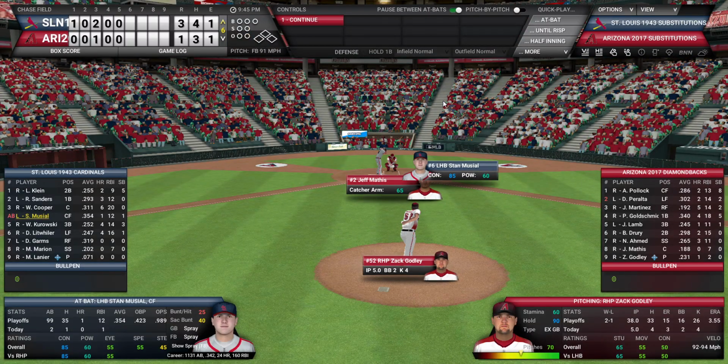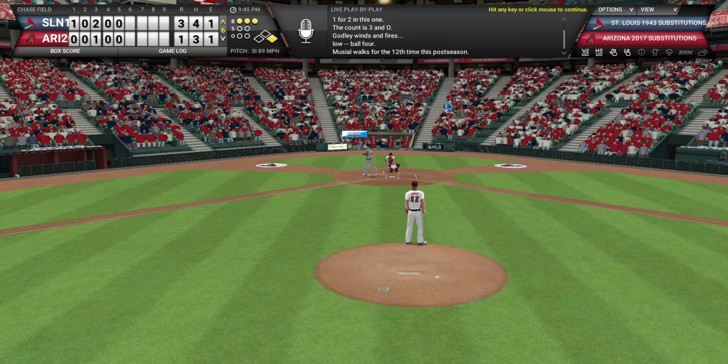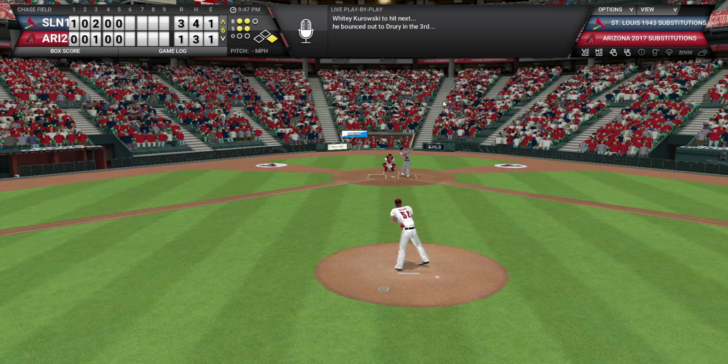Stan Musial, who is today 1 for 2 himself with an RBI, 3-0 count, is going to draw the leadoff walk. Kurowski is yet to get on base, 2-2 count.